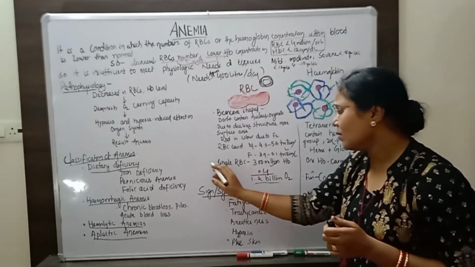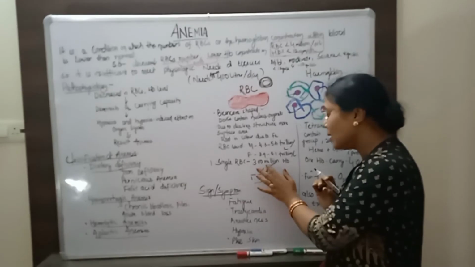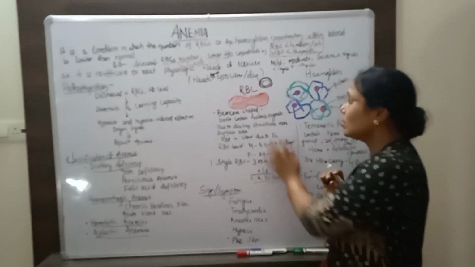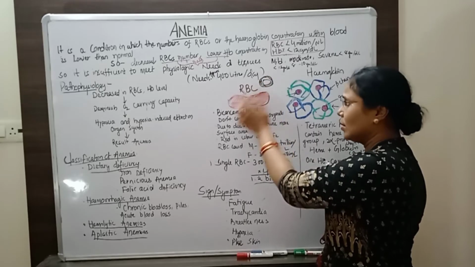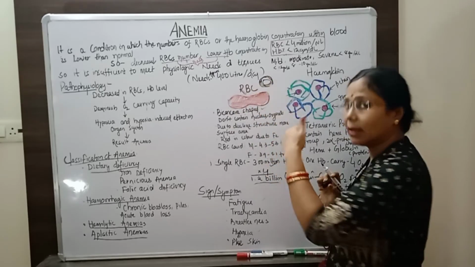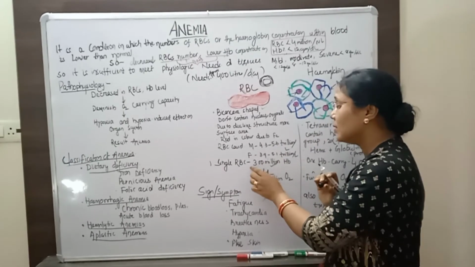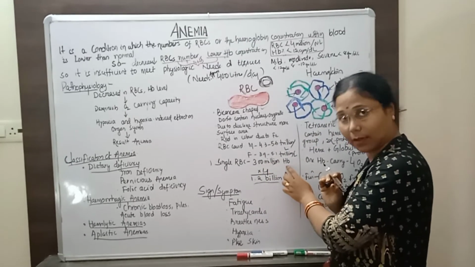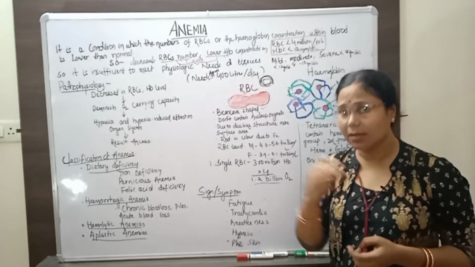So how much hemoglobin does one single RBC contain? 300 million hemoglobin molecules. If you look at the structure, the periphery contains the hemoglobin, and one single RBC can contain 300 million hemoglobin. Now we will discuss hemoglobin in more detail.